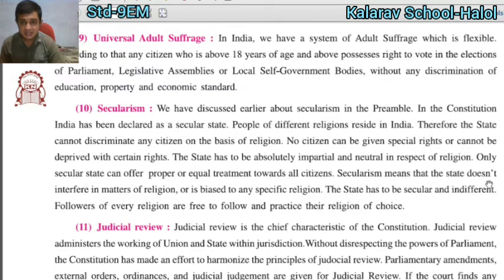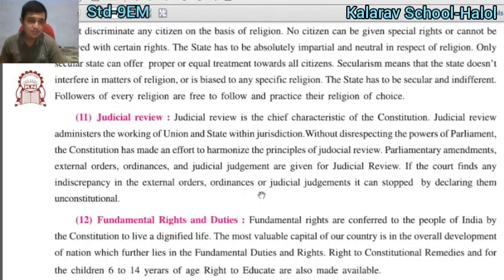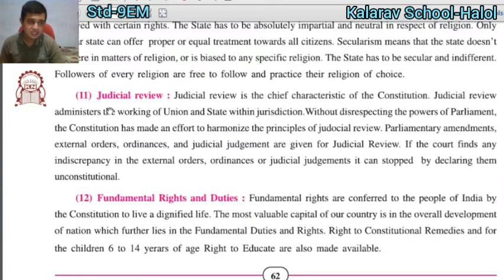Secularism means that the state doesn't interfere in religious matters on the basis of any special religion. The state has to be secular and indifferent, and followers of every religion are free to follow and practice the religion of their choice. It means the government cannot force any person to follow a religion.